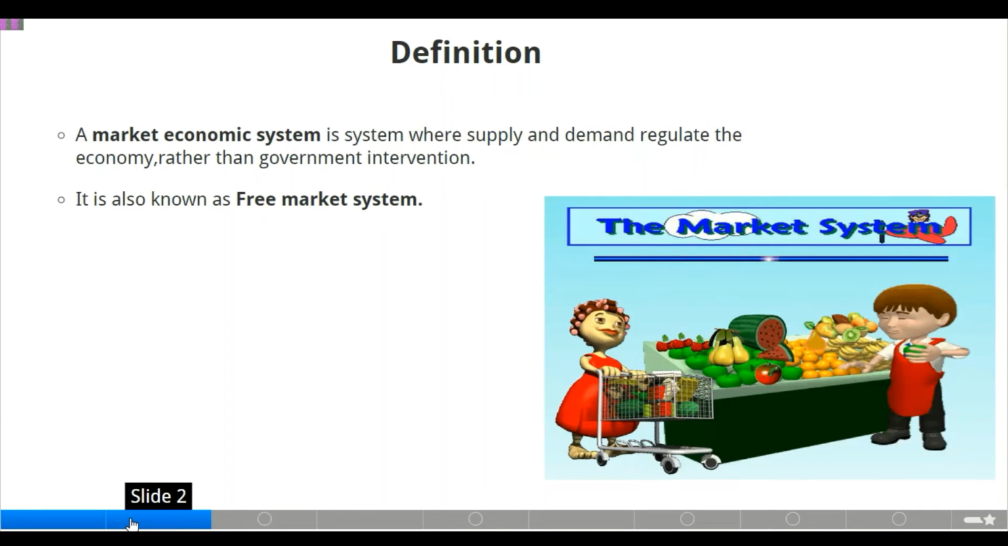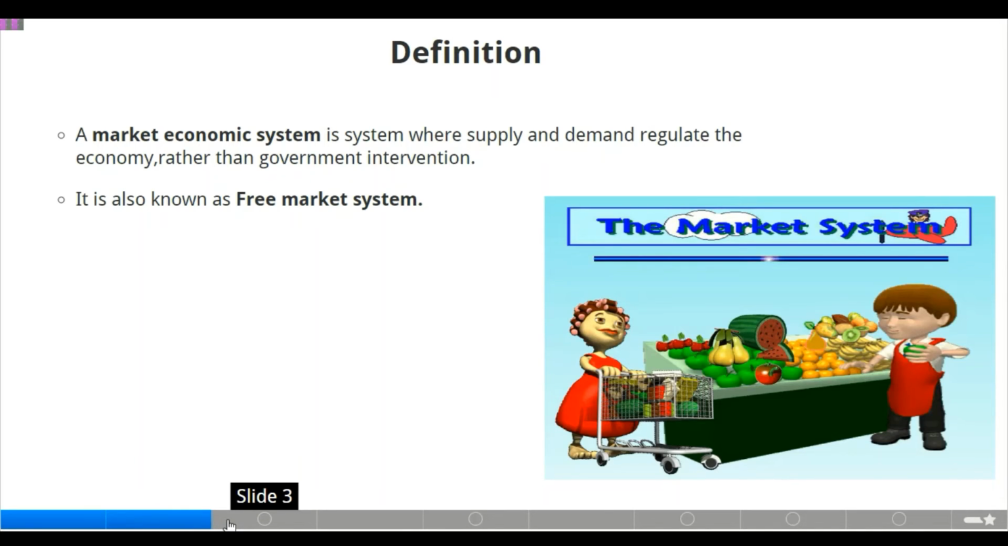A market economic system is a system where supply and demand regulate the economy rather than government intervention. Yes, we knew about supply and demand before. Supply is also known as the producer, while demand is also known as the consumer. Now, a market economic system is also known as free market system.